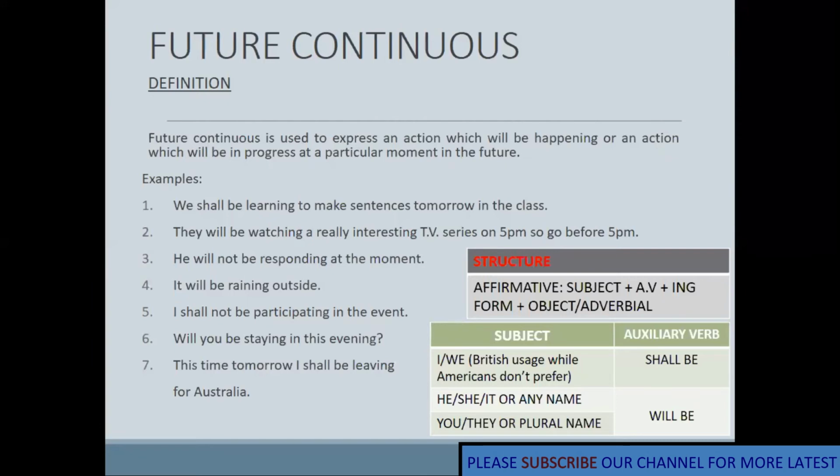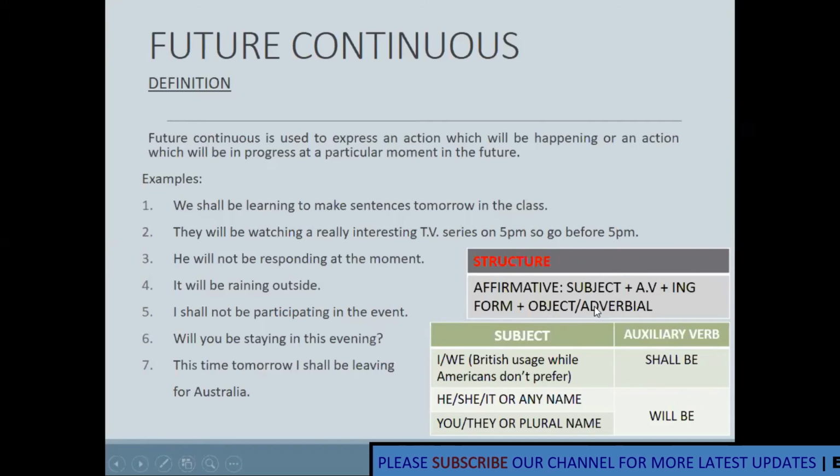So this is the structure chart. The future continuous tense I mostly use for the affirmative sentence: subject plus auxiliary verb. Auxiliary verb, you know that, shall be and will be. Subject plus auxiliary verb plus ing form plus object slash adverbial. We have discussed the adverbial in our last classes. Auxiliary verb, shall be and will be.